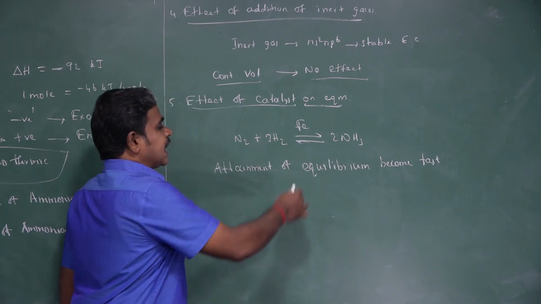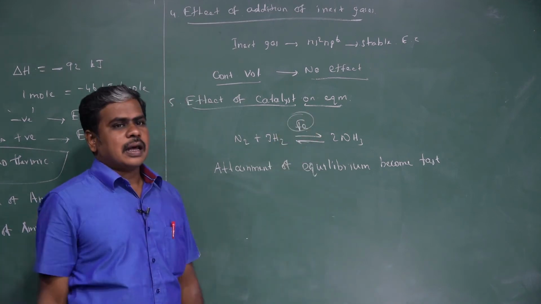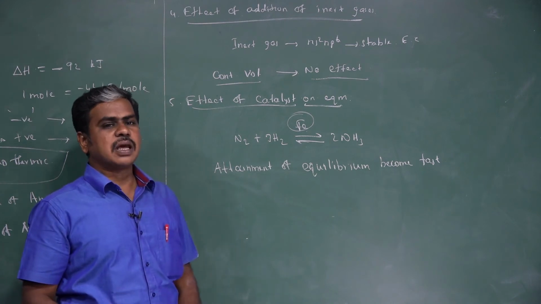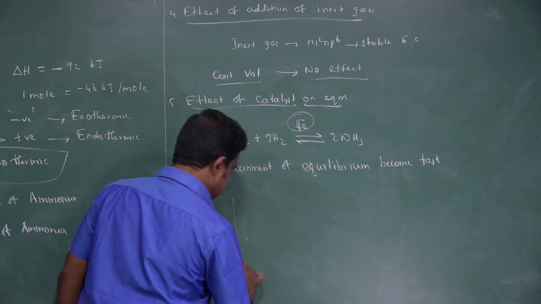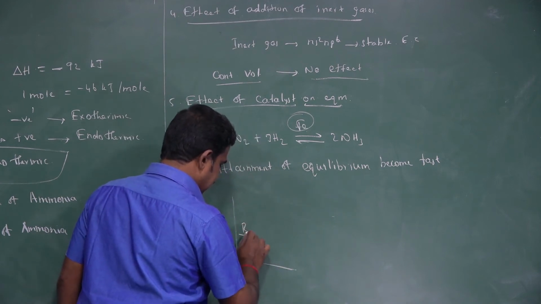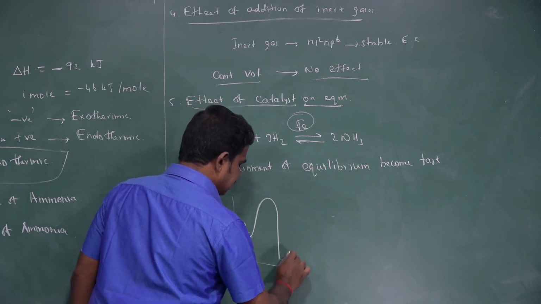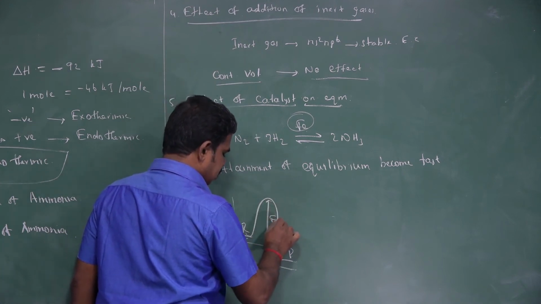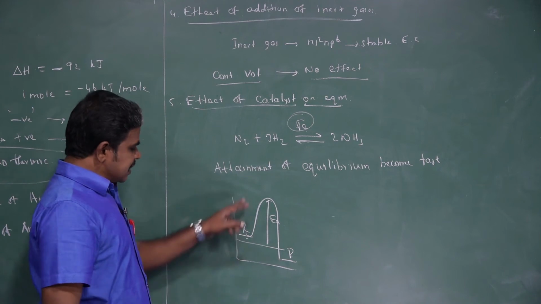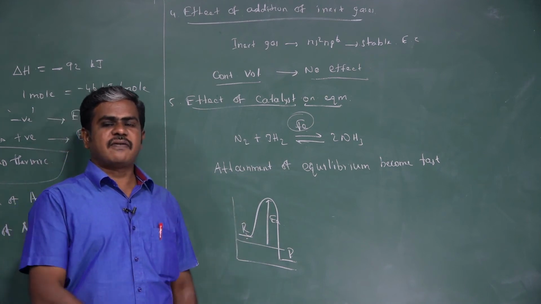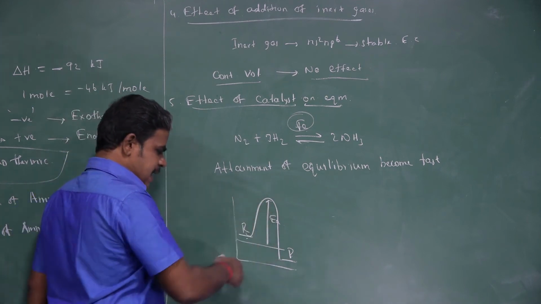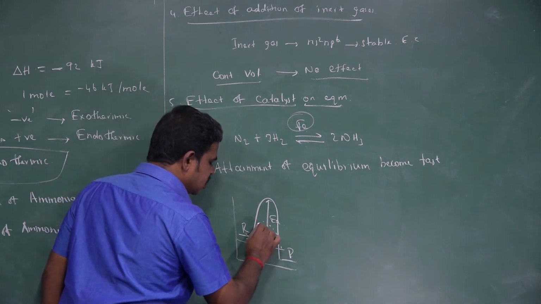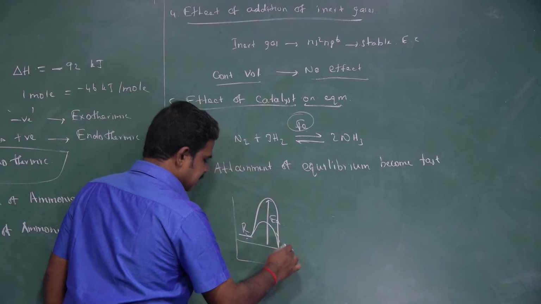When a catalyst is added, the activation energy decreases and it provides a new path. Suppose this is the reactant and here it is the product. This is the activation energy, in a normal reaction, in the absence of catalyst. If you add a catalyst, the activation energy decreases.